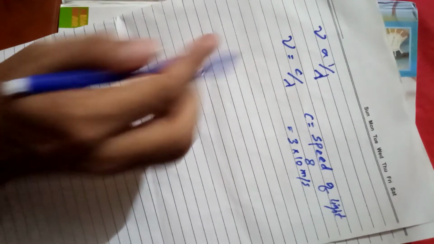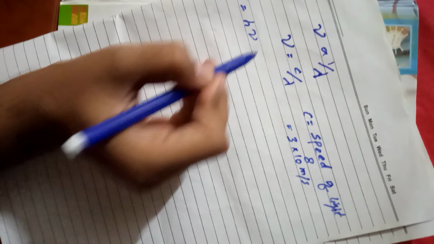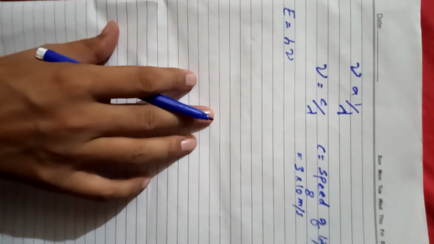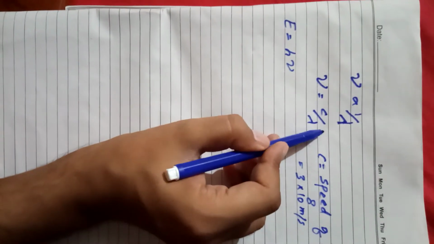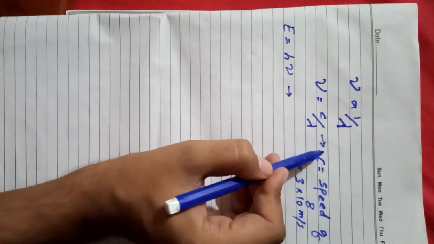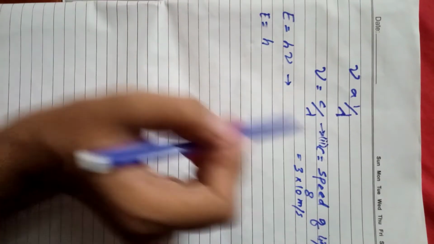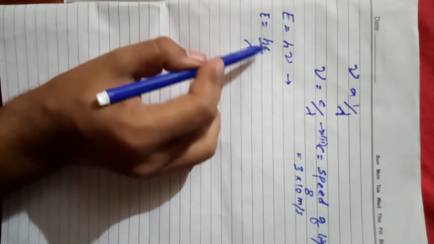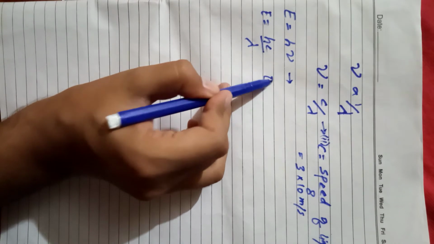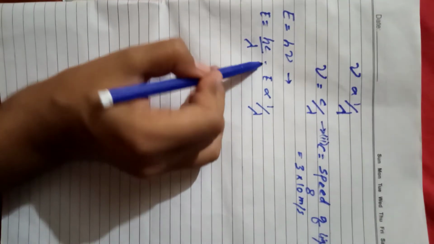We already discussed the energy and frequency relation, that is E equals h mu. Now putting the value of frequency from this equation, this is our second equation and this is our first equation. E is put as it is, h is a constant, and frequency we defined in equation 2, that is c over lambda. So in this equation h and c are constant, so we can say that energy is inversely related to lambda, right?